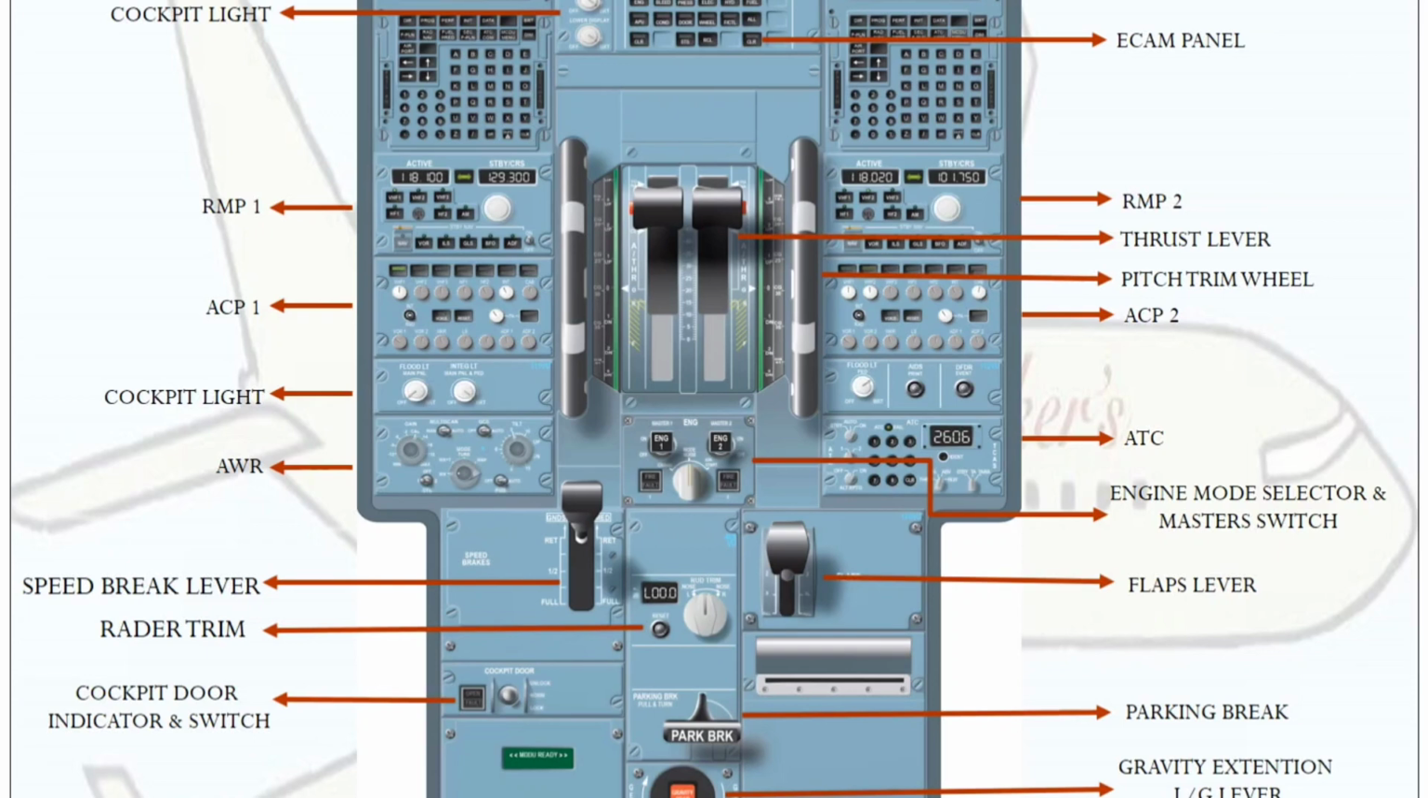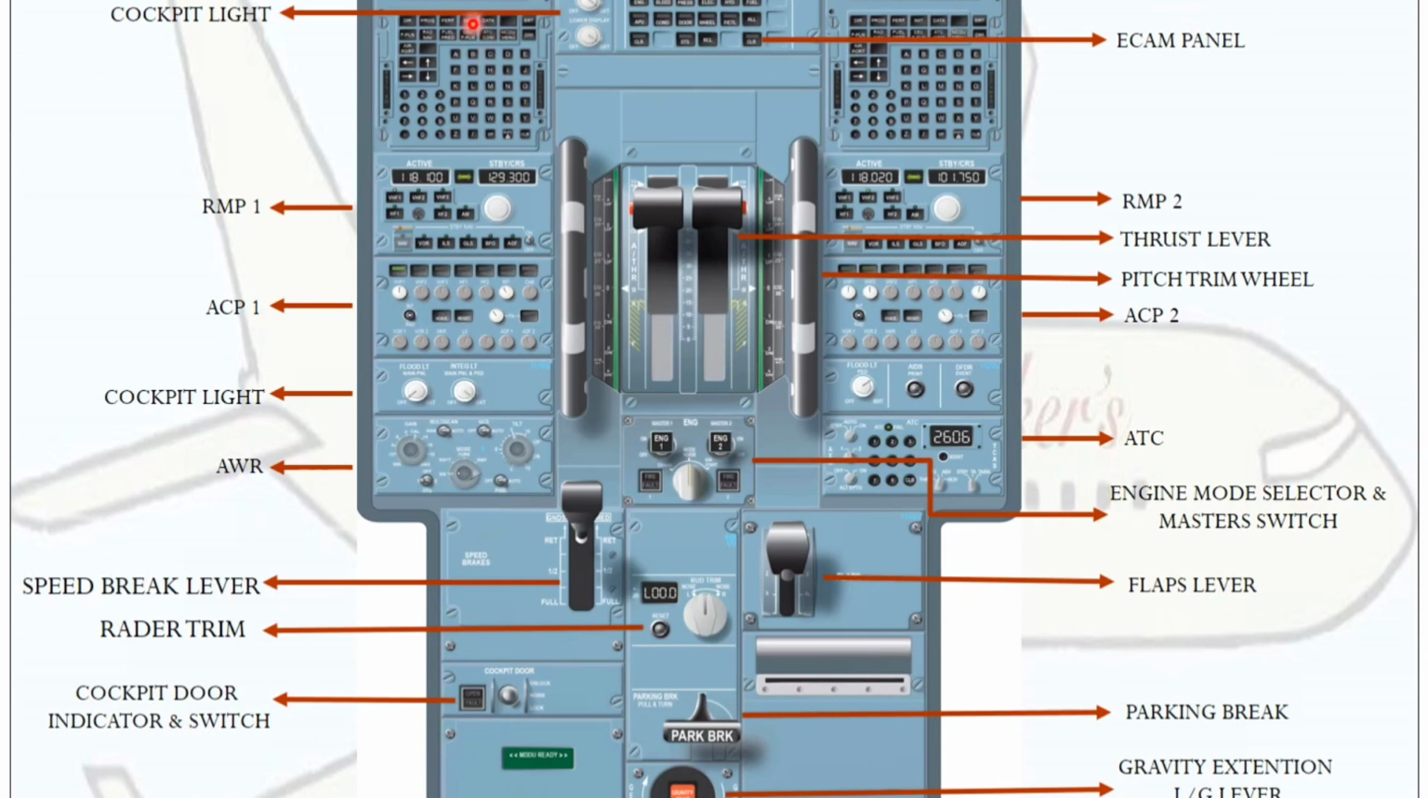From here we are going to discuss the different panels in the cockpit. The first one is the pedestal. In the pedestal, you can see the MCDU here. MCDU stands for Multifunction Control and Display Unit. MCDU 1 is for the captain side, MCDU 2 is for the first officer. It's a kind of redundancy.